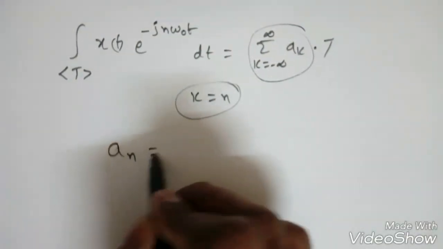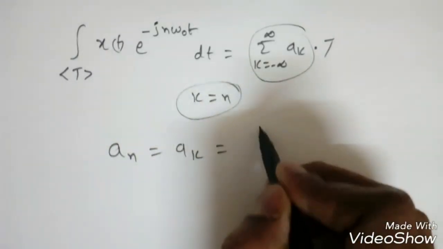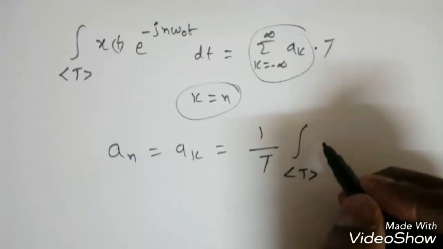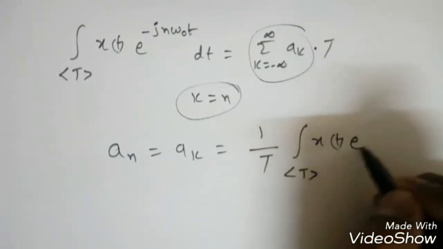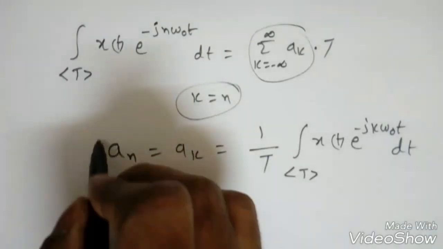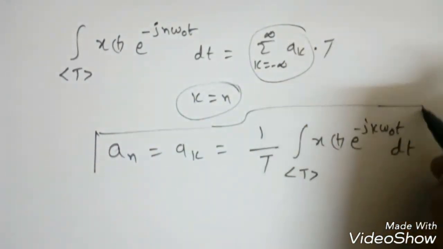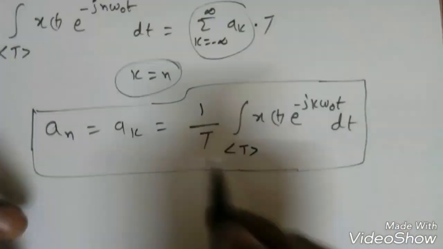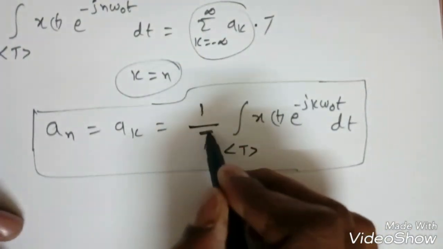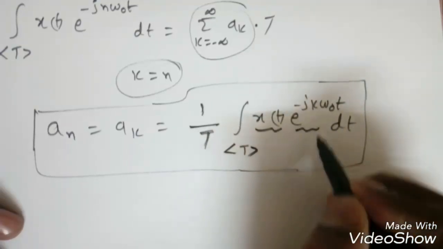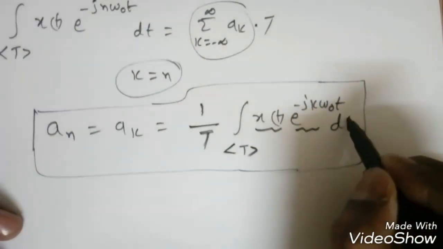So a n, or a k, is simply 1 by T integration over a single period T of x of t into e power minus jk omega naught t dt. This is how to find the Fourier series coefficients, or exponential Fourier series coefficients: 1 by T over a single period, integrate x of t into e power minus jk omega naught t dt.